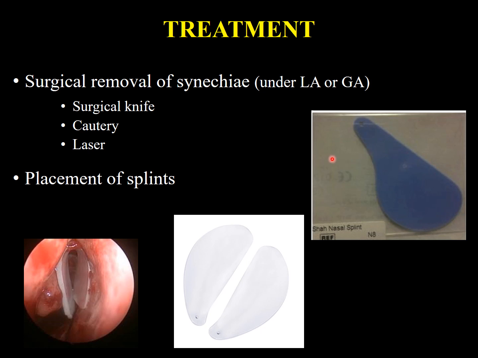Surgical removal of synechiae is done under local or general anesthesia with a surgical knife, cautery or laser. Laser is the best. After removing, place the splints. These are different types of splints. We always place the splints, and in our OPD, in our hospital, the formation of nasal synechiae in our patients is very, very uncommon.